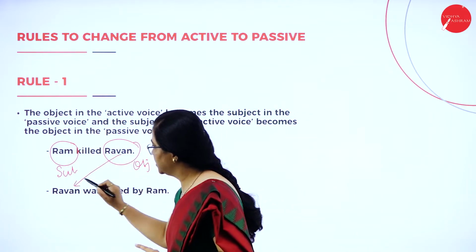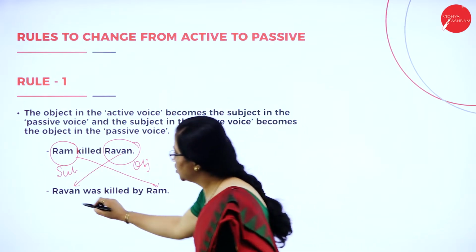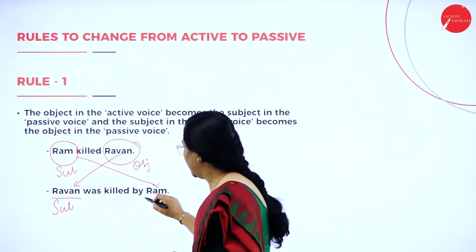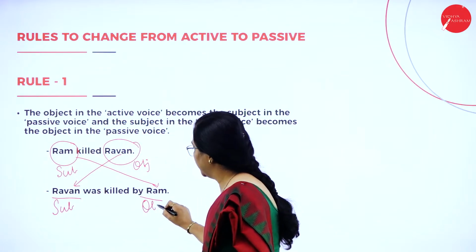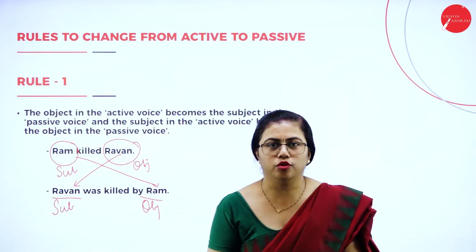So Ravan has gone to the subject part, Ram has come to the object part. Now Ravan is the subject of the sentence, Ram is the object of the sentence. This is the most important rule you have to follow.